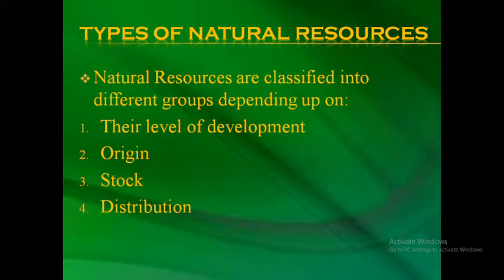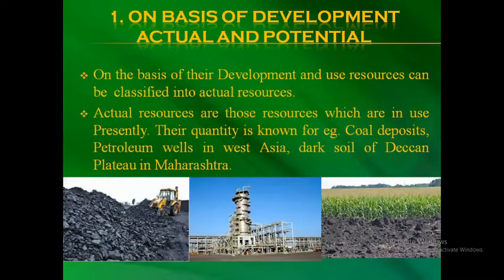In such ways, natural resources have been classified in four ways. Depending upon their level of development, where in this term development is used for technology. Apart from this, their origin: where have the natural resources come from? Then their stock, that is how much quantity do we have of the particular natural resource. Lastly, how is their distribution? Is it everywhere or in few places? Let's discuss the parameters in particular.